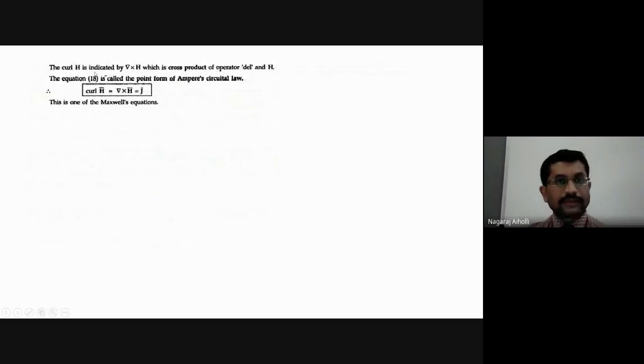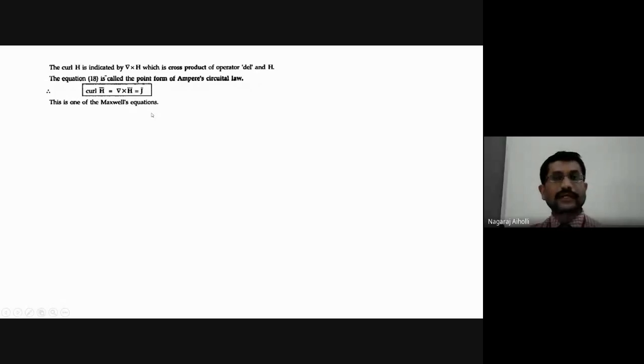The curl h bar is indicated by del cross h bar, which is the cross product of the operator del and h bar. This equation, curl h bar, that is del cross h bar, is equal to j bar, is also called the point form of Ampere's circuital law. The actual Ampere's circuital law is the closed line integral of h bar dot dl bar is equal to the total current I. This is our Ampere's circuital law. But this equation, del cross h bar equal to j bar, is called the point form of Ampere's circuital law, and it is one of the Maxwell's equations.